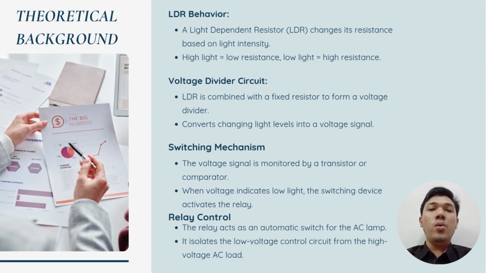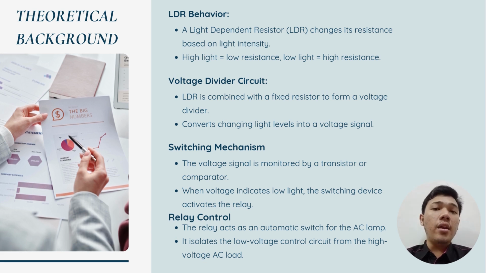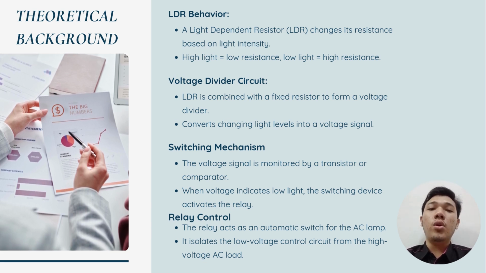The key component in our design is the light dependent resistor, or shortly LDR. It reduces resistance in bright light and increases resistance in darkness. It is paired with a fixed resistor to form a voltage divider, which converts changes in light into a voltage signal. This signal is then monitored by a comparator or transistor, which activates the relay. The relay acts as a switch, isolating the low voltage DC control from the high voltage AC load.